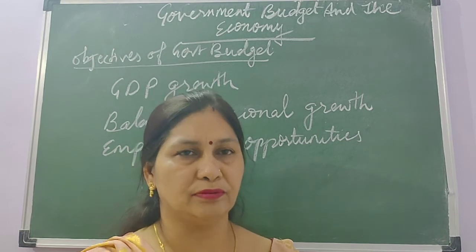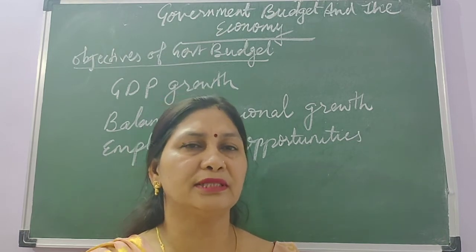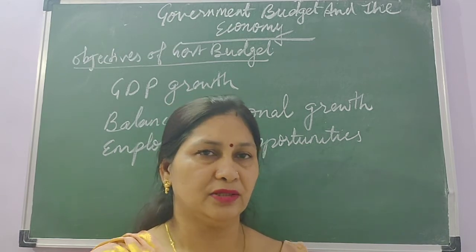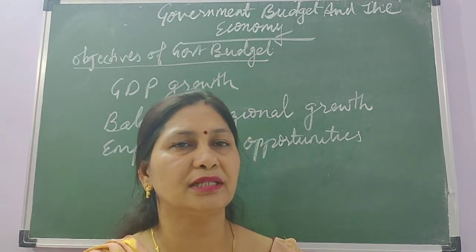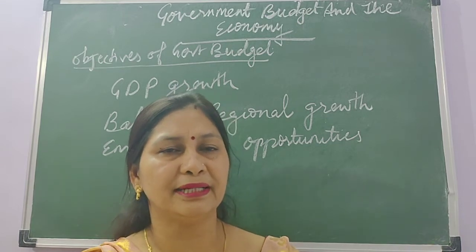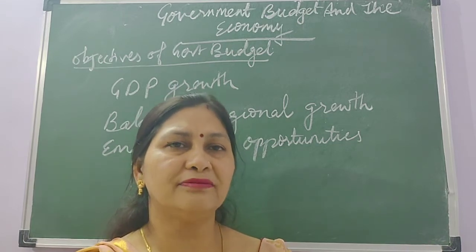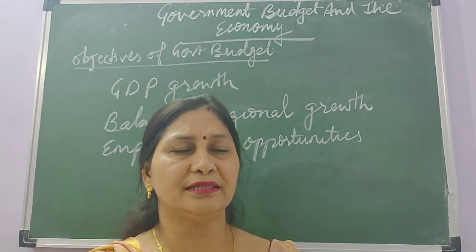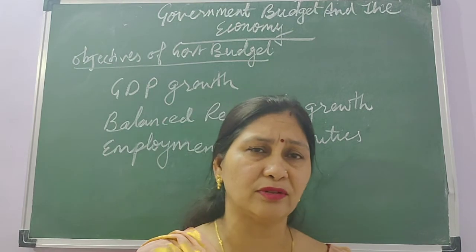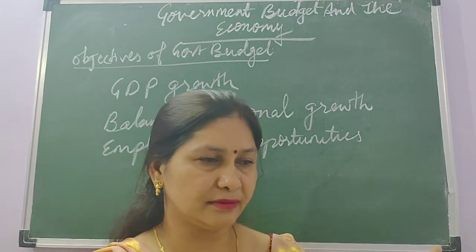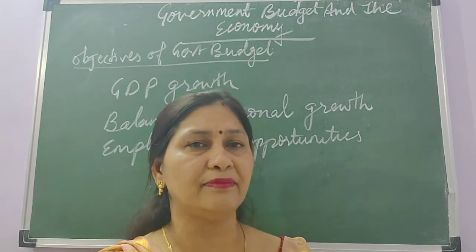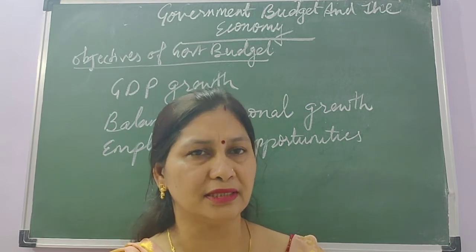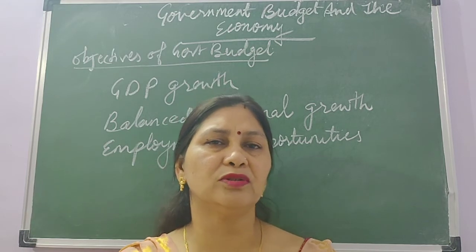So what is GDP growth? When we are producing more goods and services throughout the year, the total goods and services produced in a country make our GDP. So the government is working for the GDP growth of the country, and every year the government provides funds for increasing the production of goods and services. For increasing GDP growth, the government does two things.